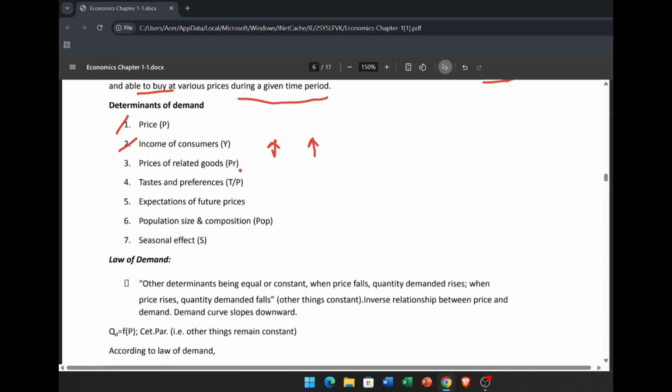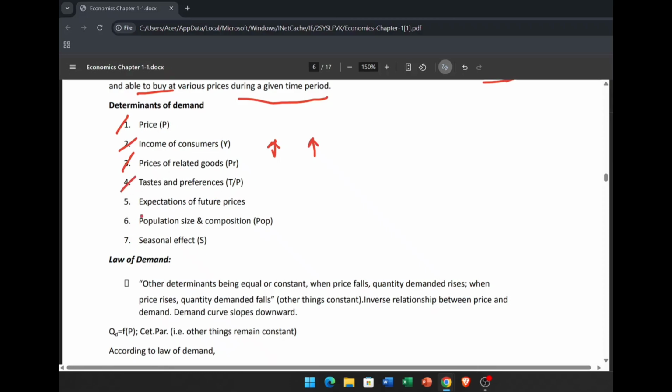Then price of related goods. The price of related goods also affects the demand. For example, tea and coffee are substitute goods. So if the price of tea increases, then people will think to buy more coffee. So when the price of tea increases, the demand for coffee increases. Then the next is taste and preferences. Taste and preferences also affect the demand.